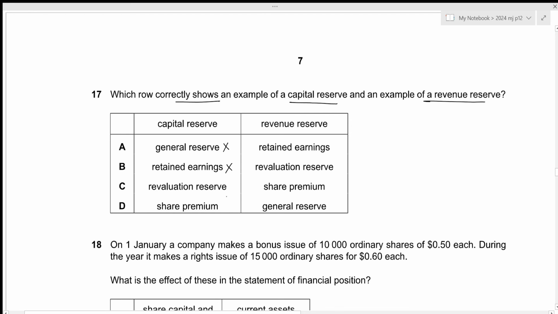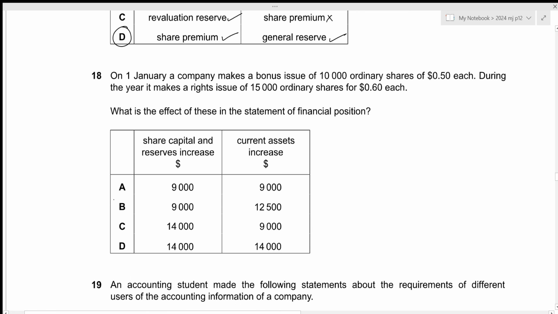Revaluation reserve is created by revaluing our assets. So that is part of our capital reserve. This one is correct. And we have share premium, which is also part of our capital reserve because we get share premium by issuing shares. Now for revenue reserve, we have retained earnings, which is correct. Revaluation reserve, which is incorrect. This falls under capital reserve. We have share premium, which is again a capital reserve, and a general reserve, which is a revenue reserve. So the correct answer for both of these is given by option D. That is all for the 17th question. Let's move towards the next one.